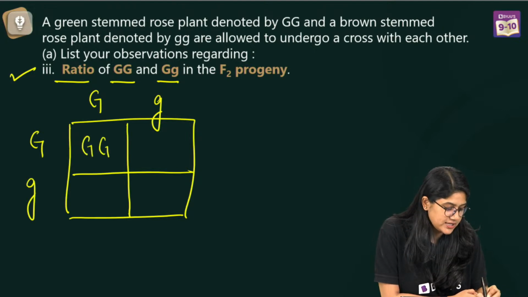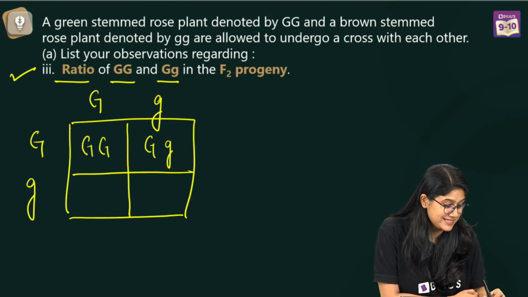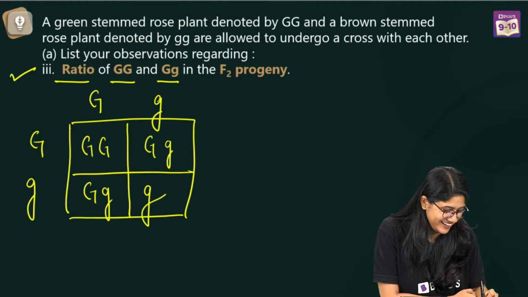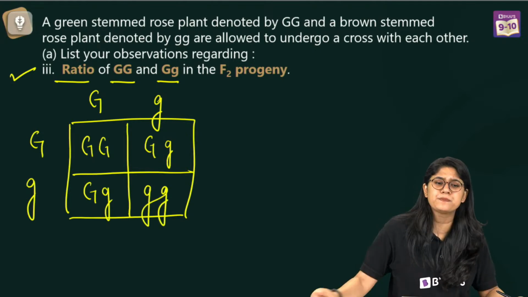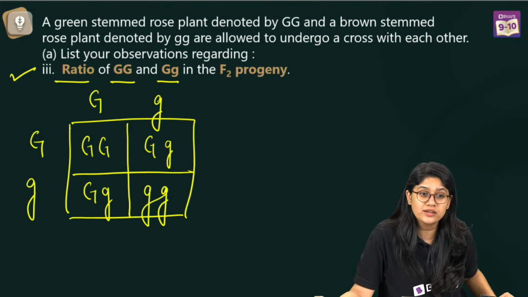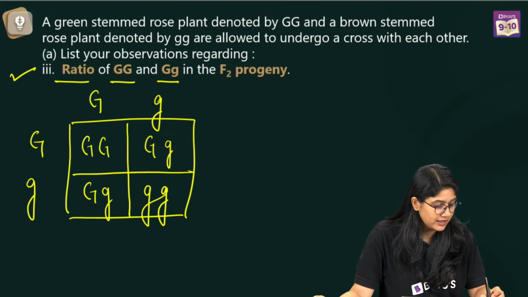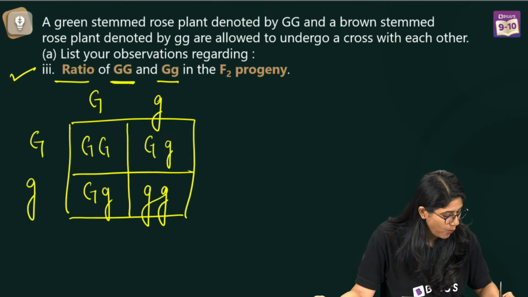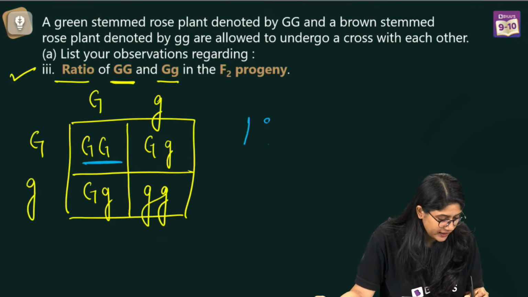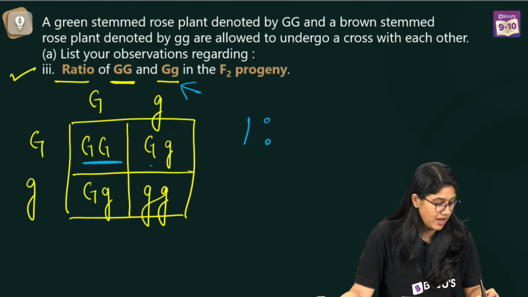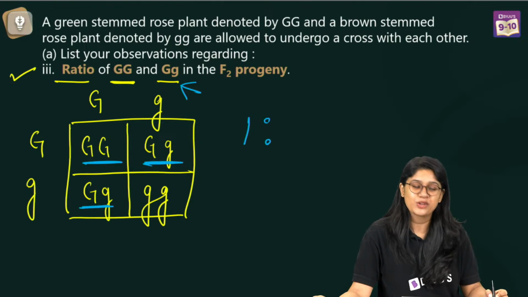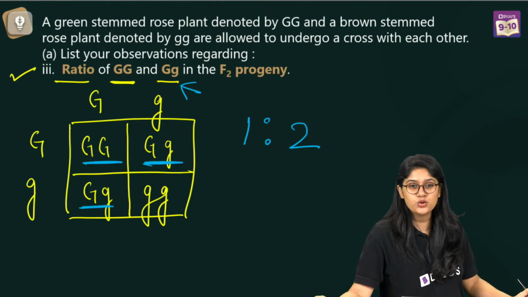We just did this question. Yes, the ratio will be 1:2. Absolutely correct. Why is the ratio 1:2? Capital G and capital G we have just one time, over here. And capital G and small g we have two times, over here and over here. So that will be 1:2.